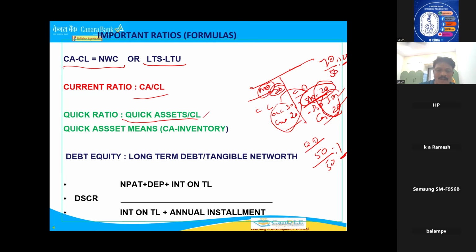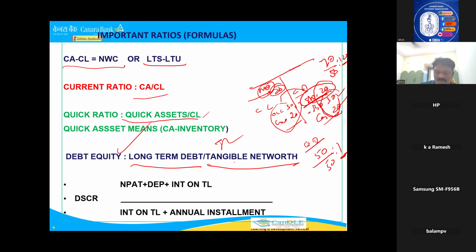Simple. Now one more is TOL by TNW. Already we discussed. One more is debt equity ratio: long-term debt to tangible net worth. You know what is the tangible net worth? Capital is net worth. If you want tangible net worth, from total capital and reserves you have to deduct intangible assets, then you will get tangible. Long-term debt means term loans. Already you know the long term. Long term means capital and term loans. Capital is not a loan. It is a loan for the business, but for a businessman, it's not a loan. So only term loans you will take and compare with capital. It is called the debt equity ratio.